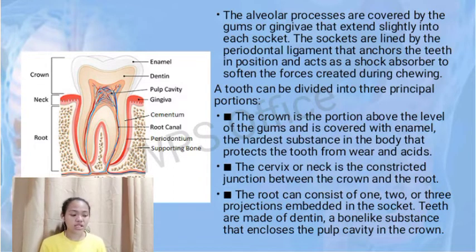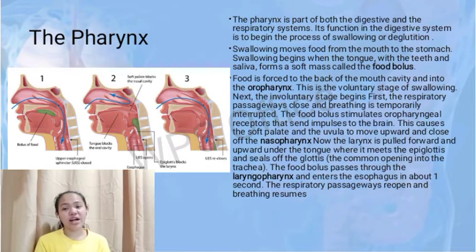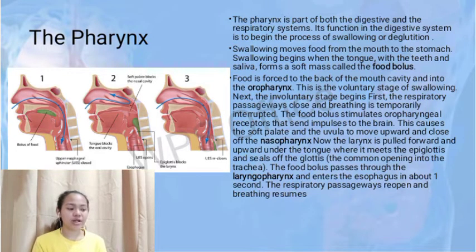The second one is the cervix or the neck of the tooth. It is the constricted junction between the crown and the root. The third one is the root, and it consists of 1, 2, or 3 projections embedded in the socket. Teeth are made up of dentin, a bone-like substance that encloses the pulp cavity in the crown. Let us now proceed to the pharynx. The pharynx is a part of both the digestive and respiratory system.